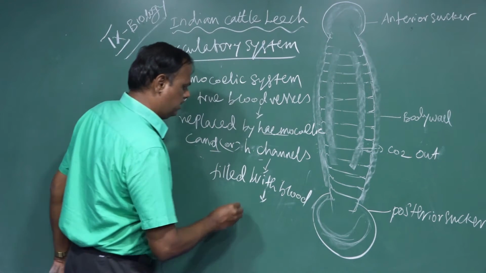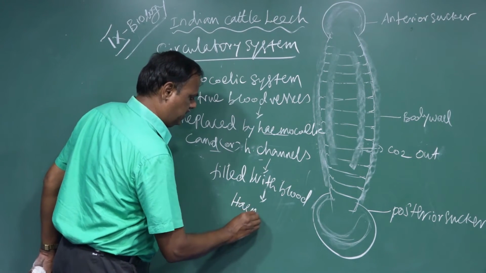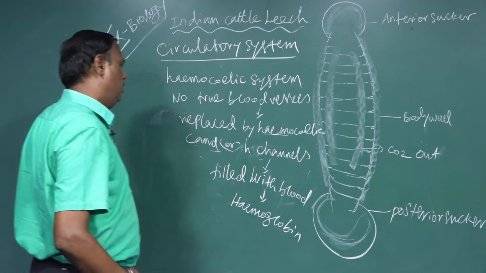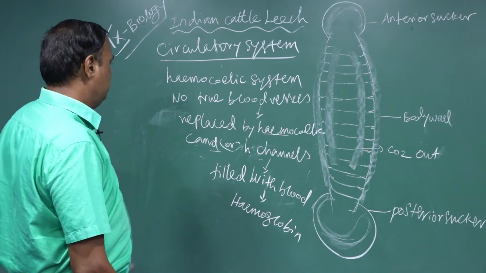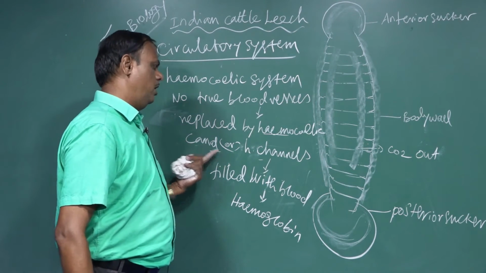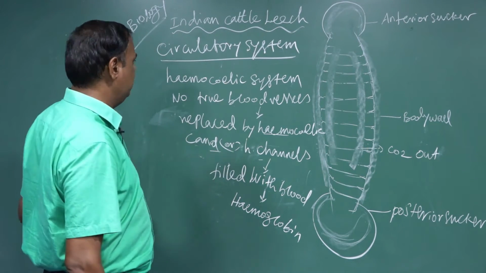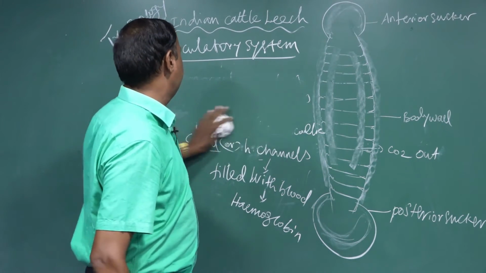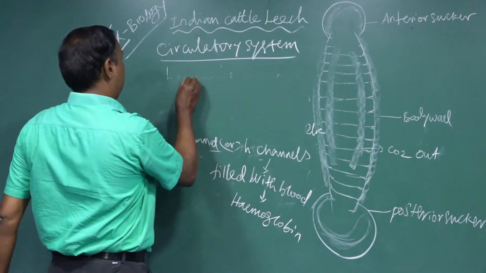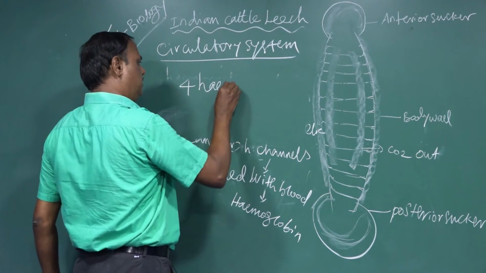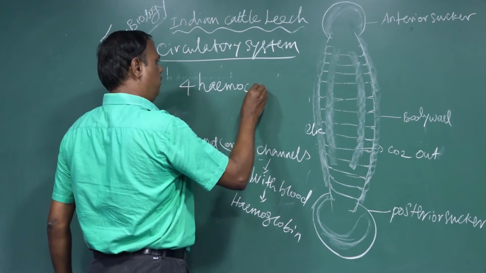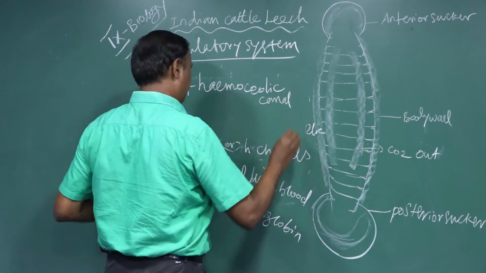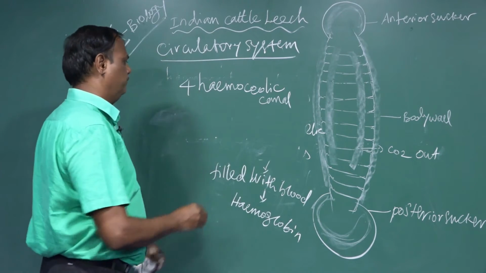The blood also contains hemoglobin, the red colour pigment. At the same time, the hemocoelic canals or channels are four in number. How many canals? Four hemocoelic canals. How are they arranged?